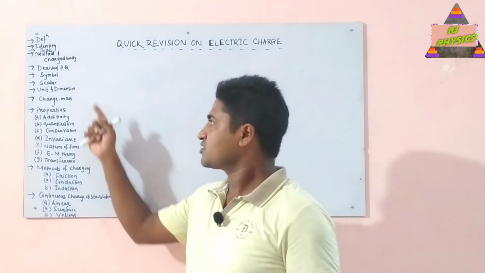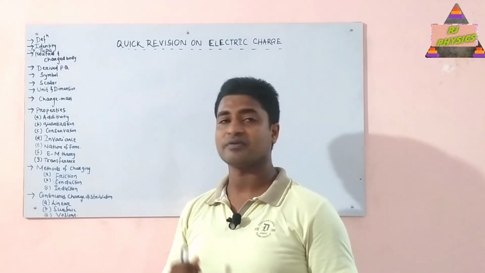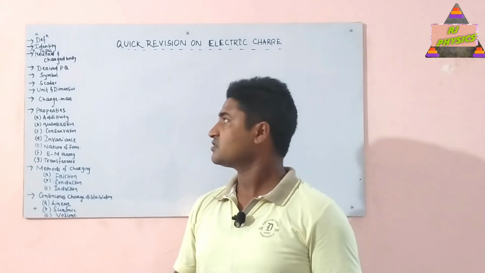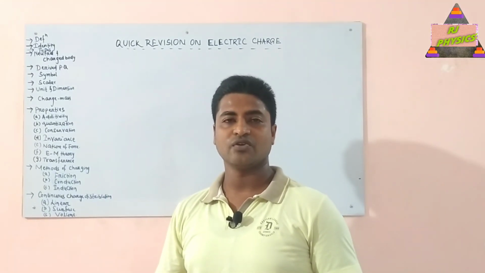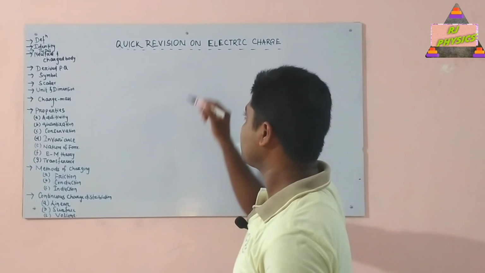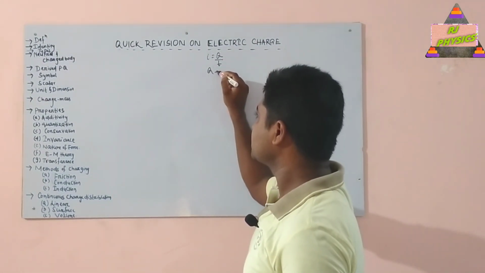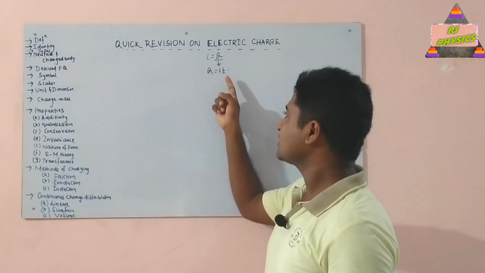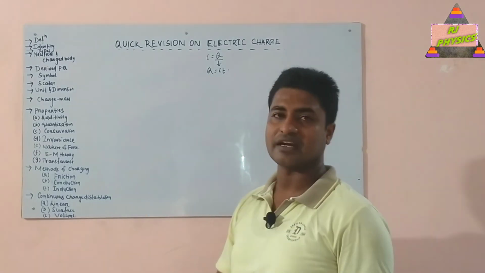Okay, next we will move into what is the symbol which is used to represent charge. Generally the symbol Q is used to represent the charge. Next, charge is a derived physical quantity. Why? Because we know the formula for electric current, I is equal to Q divided by T. So we can get Q is equal to I into T. In SI system, as electric current is a fundamental physical quantity, so charge is simply a derived physical quantity.